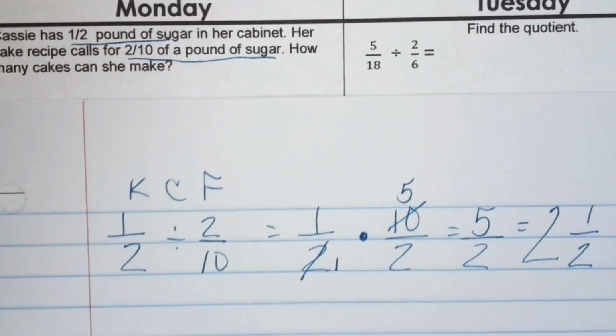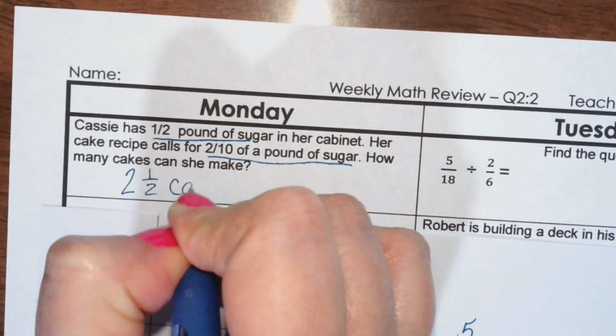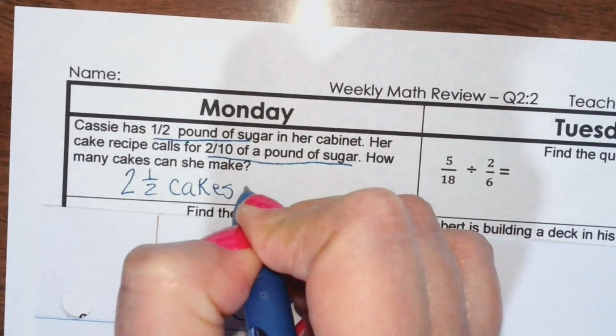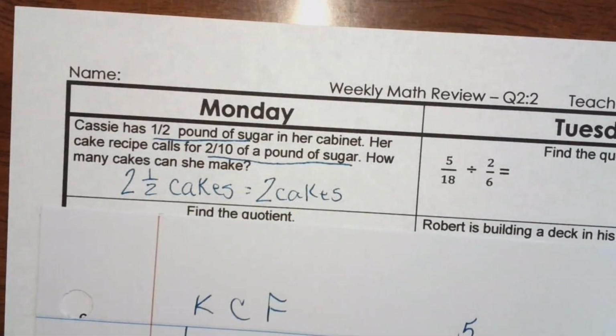So I would probably just say 2 because nobody's making half a cake, but 2 1/2 cakes, which equals 2 cakes because we're not making half a cake. Okay?